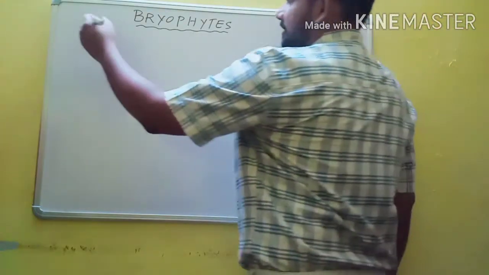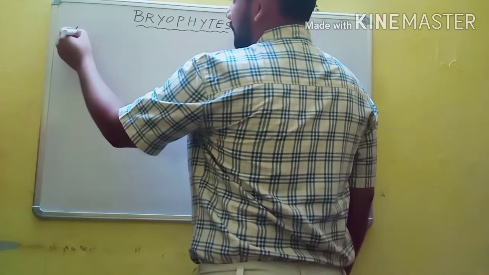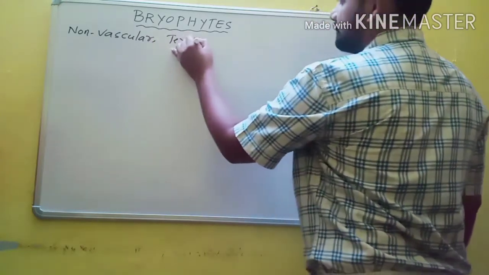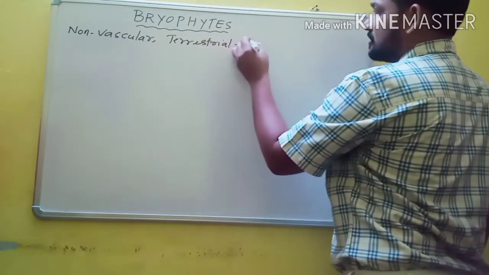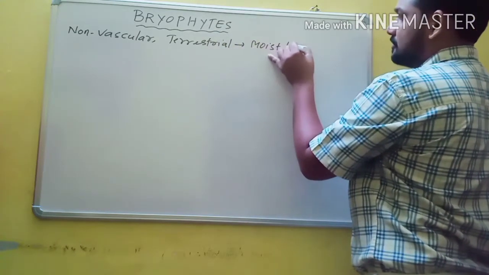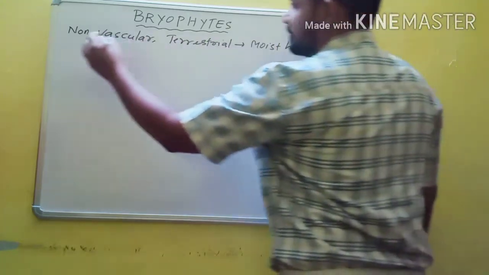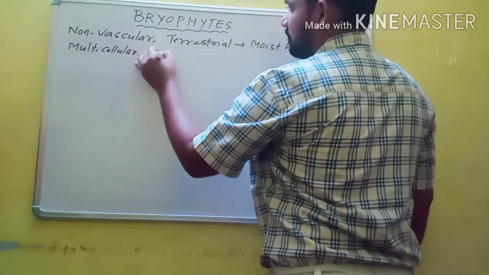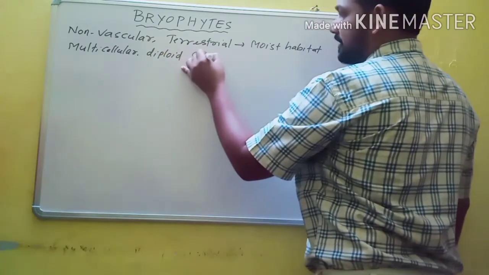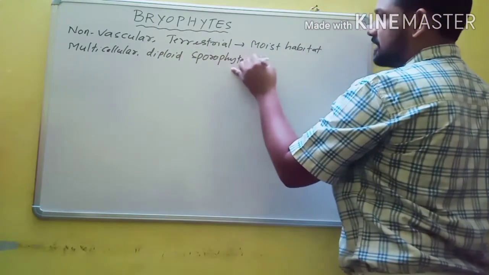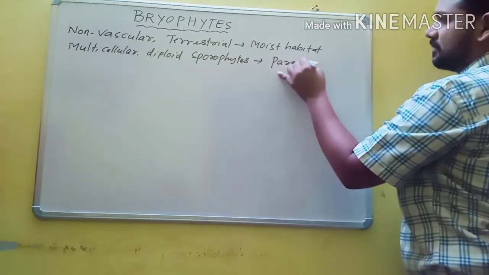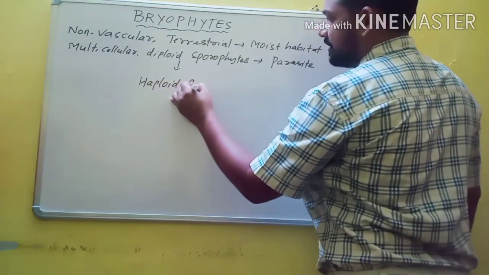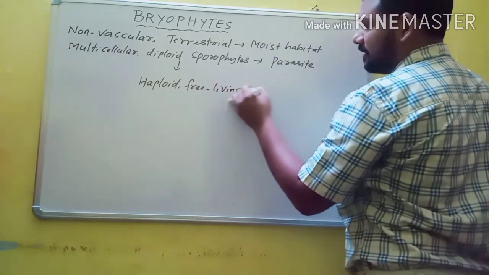So what are Bryophytes? They are non-vascular terrestrial plants of moist habitat in which multicellular diploid sporophyte lives as parasite on multicellular haploid free living gametophyte.